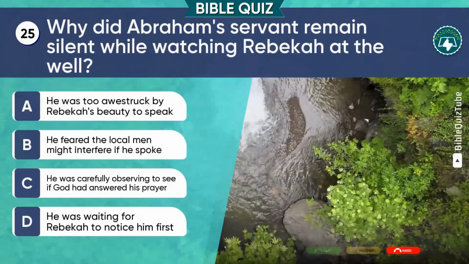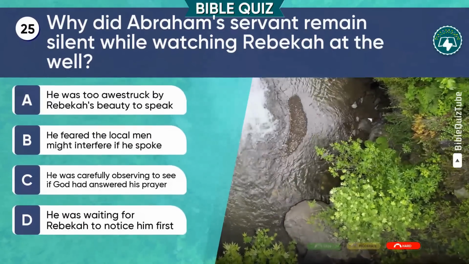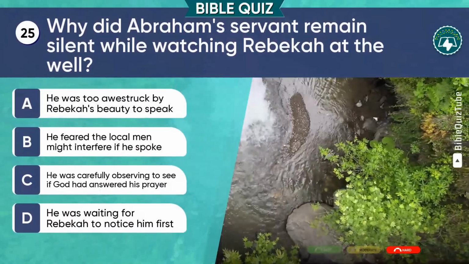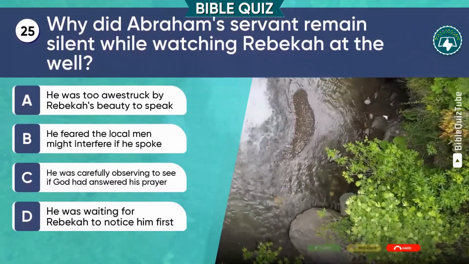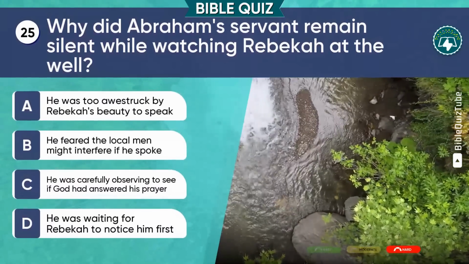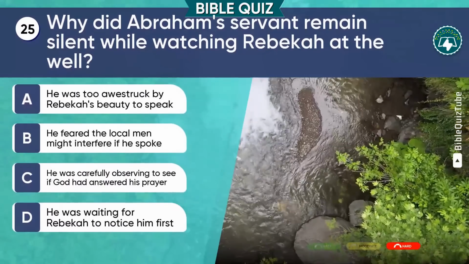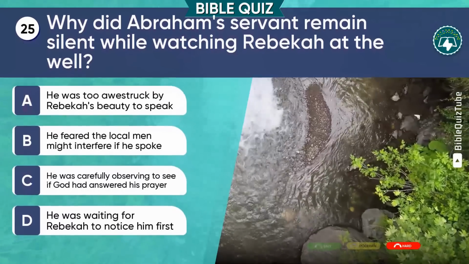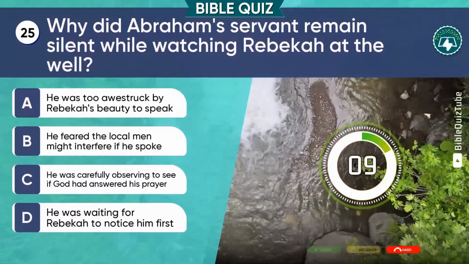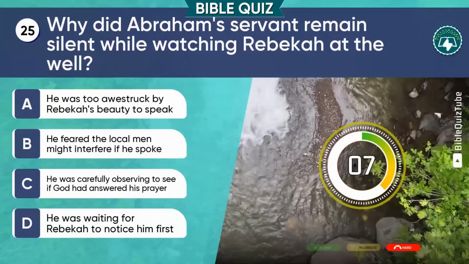Question 25. Why did Abraham's servant remain silent while watching Rebecca at the well? A. He was too awestruck by Rebecca's beauty to speak. B. He feared the local men might interfere if he spoke. C. He was carefully observing to see if God had answered his prayer. D. He was waiting for Rebecca to notice him first.